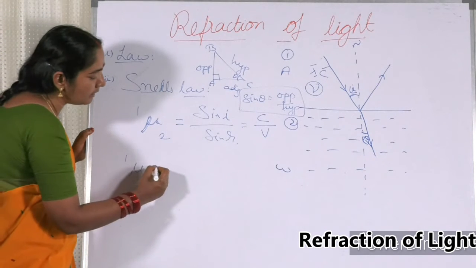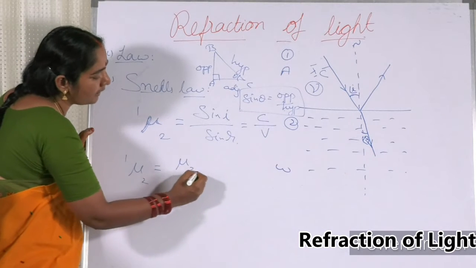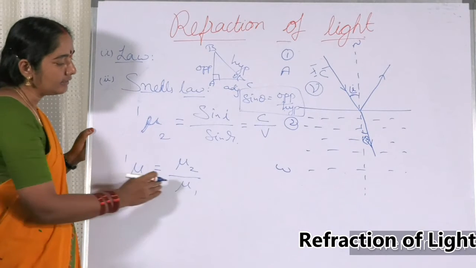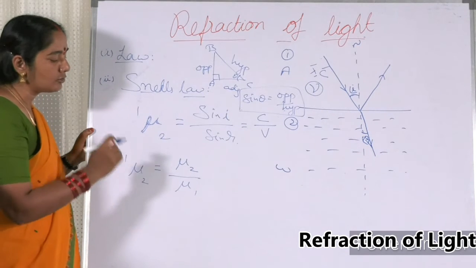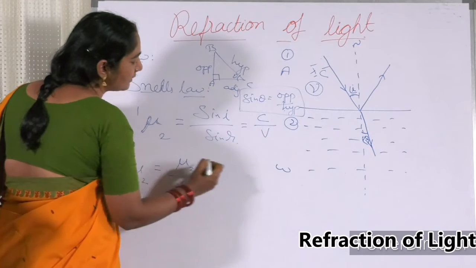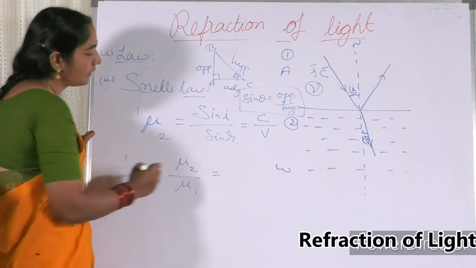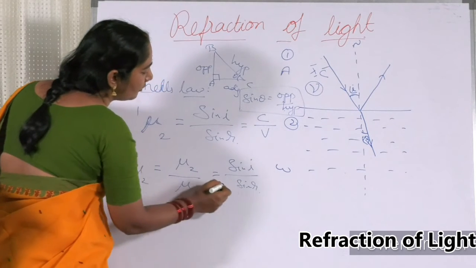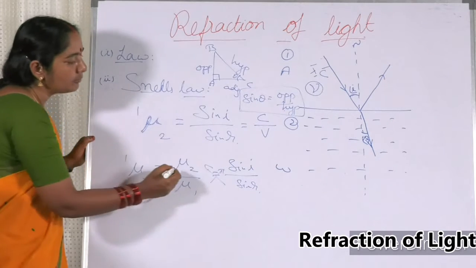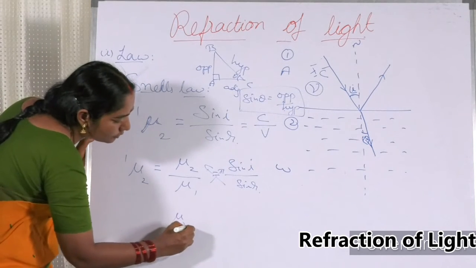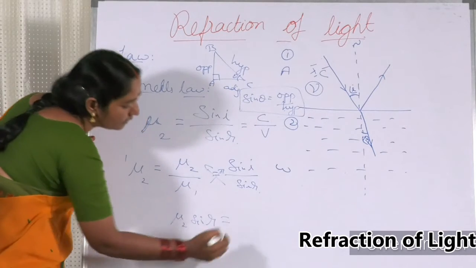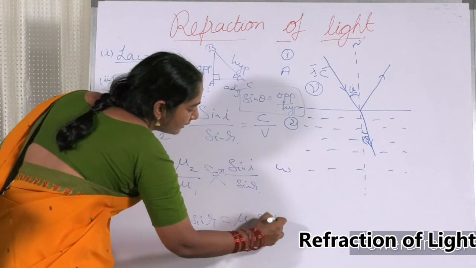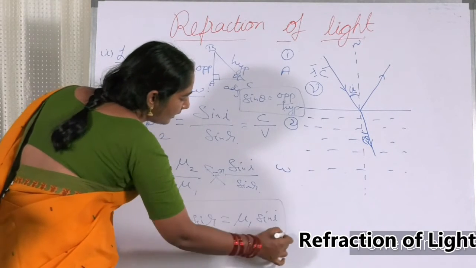So this also can be written as mu2 by mu1, means refractive index of the second medium by the refractive index of the first medium. So my dear friends, this can also be written as sin I by sin R. Now cross multiplying these two, mu2 sin R is equal to mu1 sin I. This is a standard form.